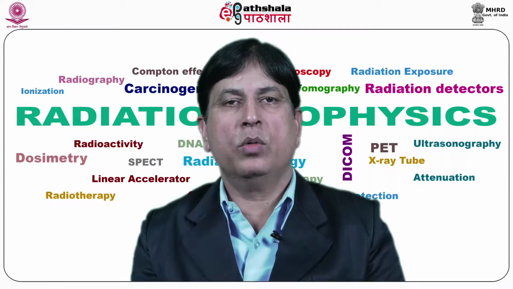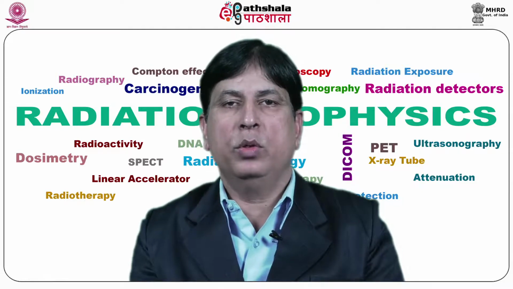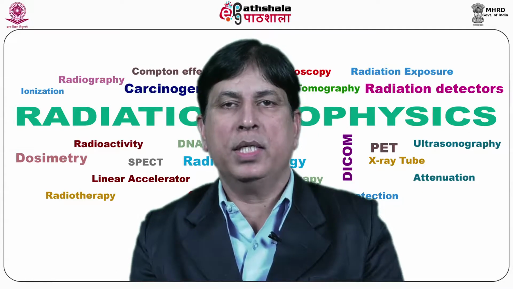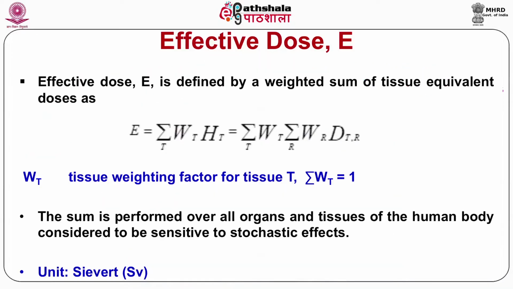The next protection quantity is effective dose, which is represented by the symbol E. The effective dose E is defined by a weighted sum of tissue equivalent doses as E equal to the summation of WT into HT, which can be given as WT into WR into DTR using the definition of equivalent dose, where WT is the tissue weighting factor for tissue T and the summation of WT over all the tissues and organs is equal to 1.